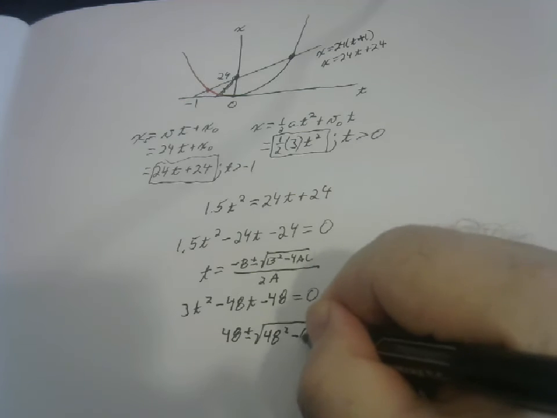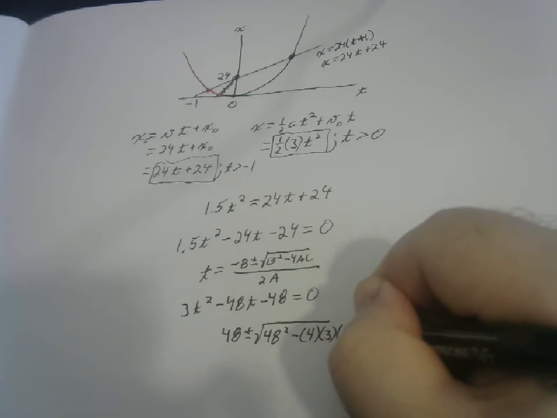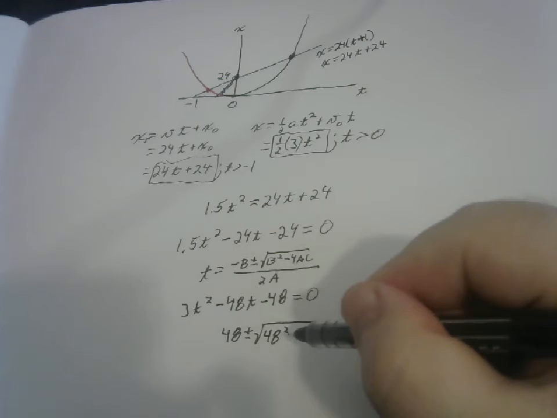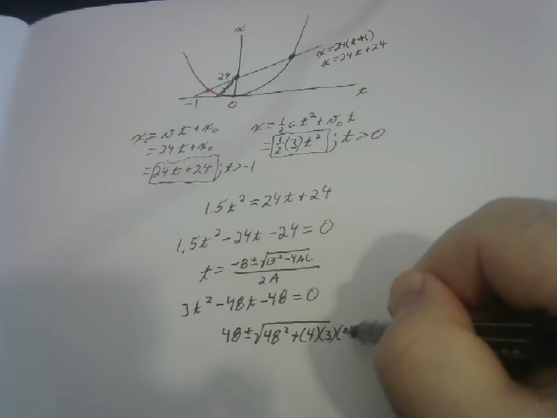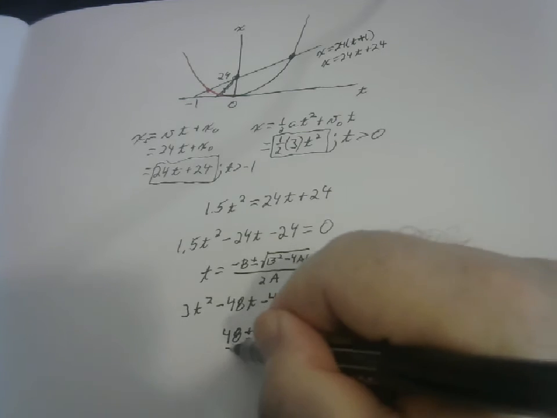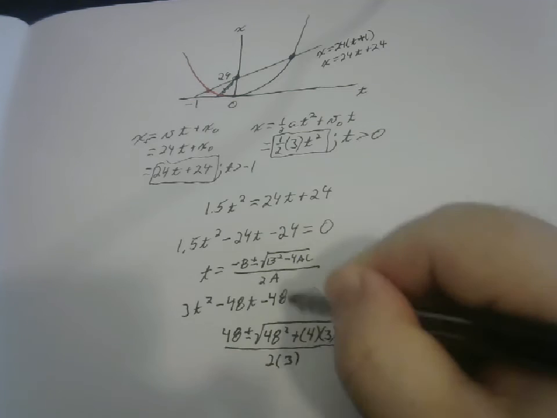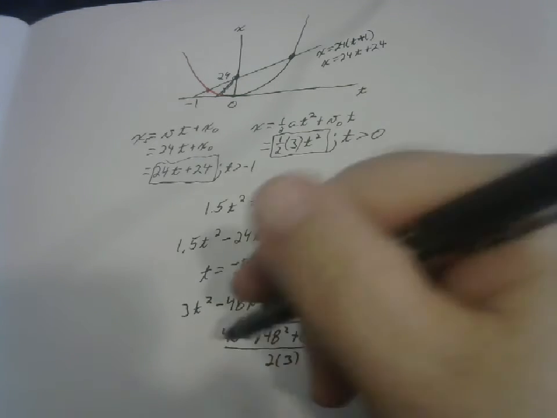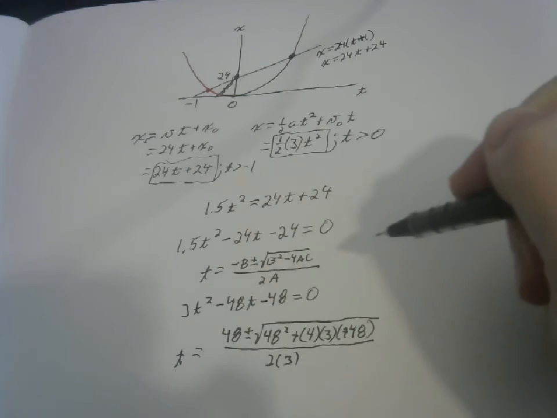And I'm going to go ahead and multiply negative times negative, so that gives me positive. And then all of that is divided by 2 times 3. The 2a is 2 times 3. And that is going to be t equals one of these two numbers.